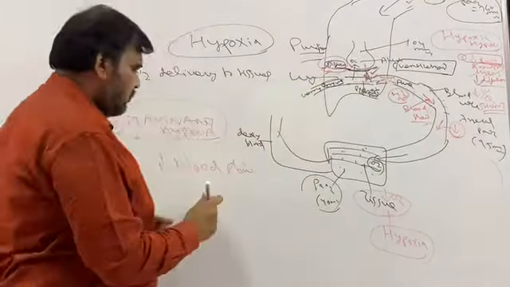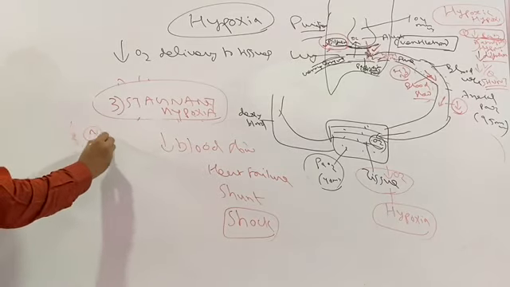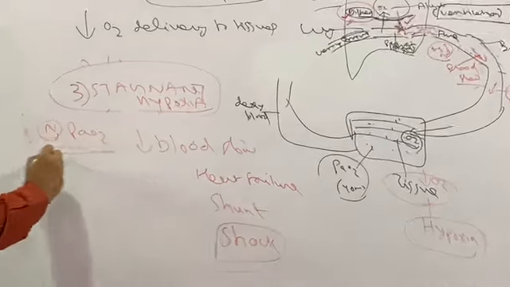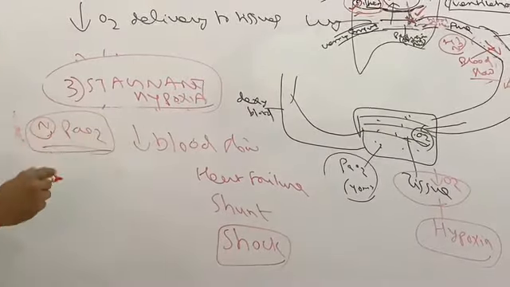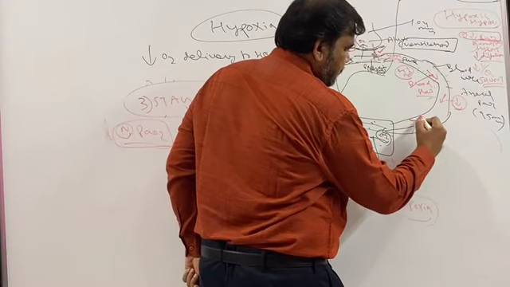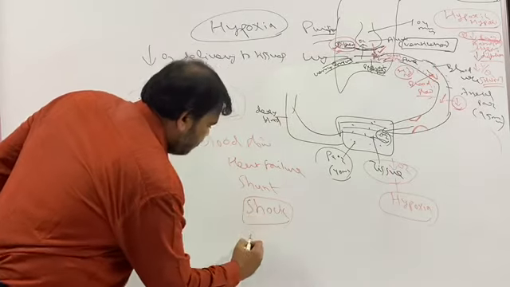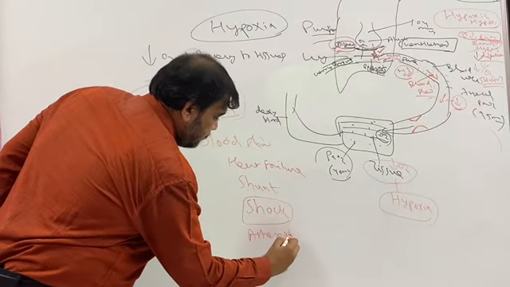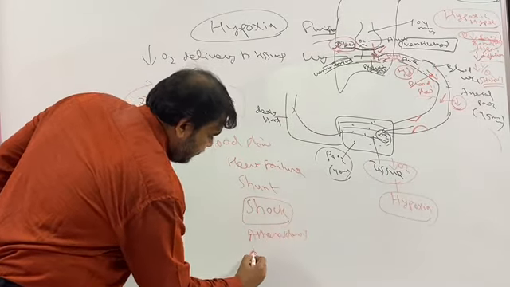even shock. Shock is one of the main causes for decreased blood flow, which results in stagnant hypoxia, and stagnant hypoxia causes decreased oxygen utilization by the tissue. That's why it is called hypoxia. So in stagnant hypoxia, the partial pressure of oxygen is definitely going to be normal, because up to this there is no problem. The blood flow is the problem, and I hope I told various causes of impaired blood flow, even sometimes any obstruction or atherosclerosis, any plaque in a blood vessel.